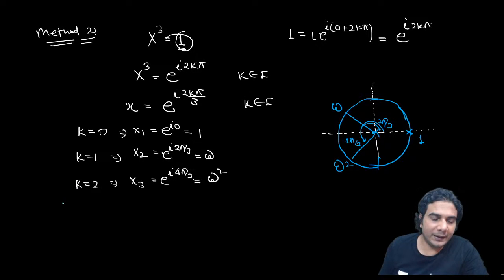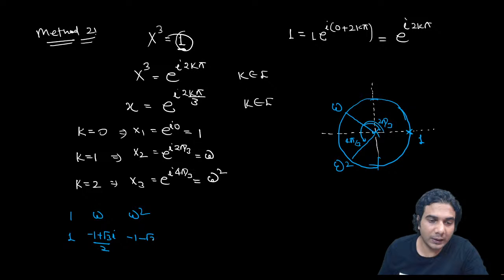So now finally we have got the roots 1, omega and omega square. And we know 1 can be written as 1 only. Omega, what was the value of omega? You need to remember that. Minus 1 plus root 3 iota divided by 2. And what was the value of omega square? Minus 1 minus root 3 iota by 2. And another way of writing these 3 roots is Euler's form.